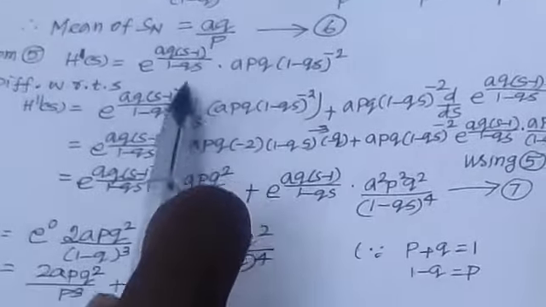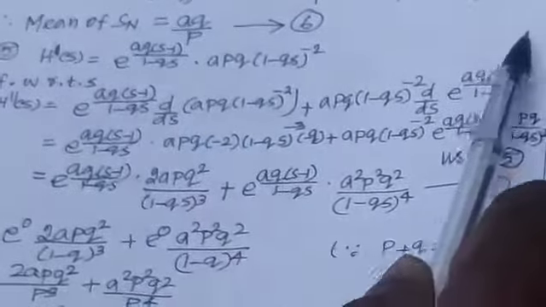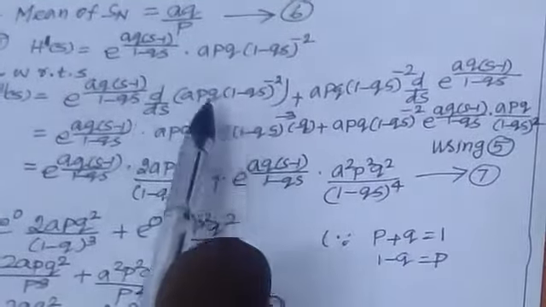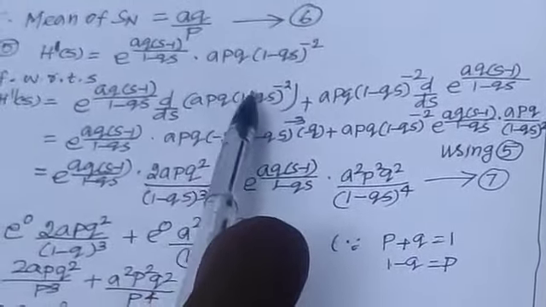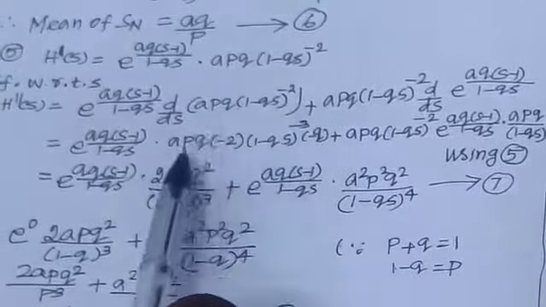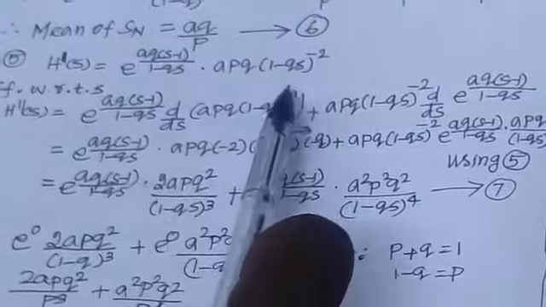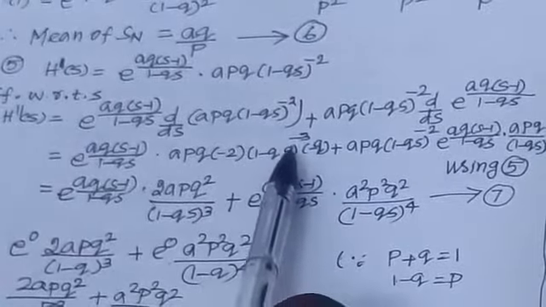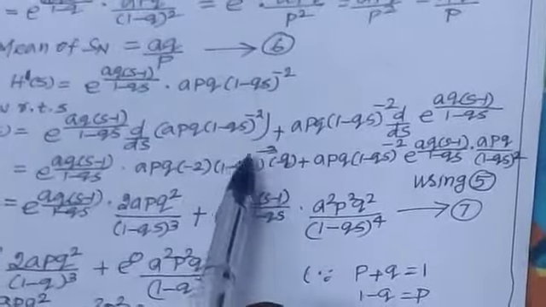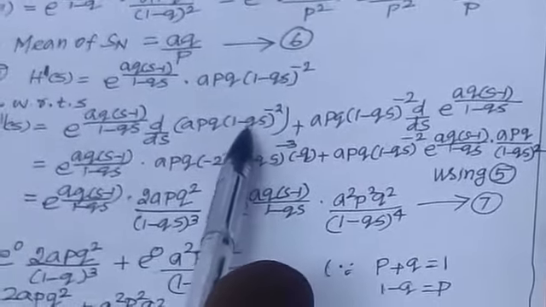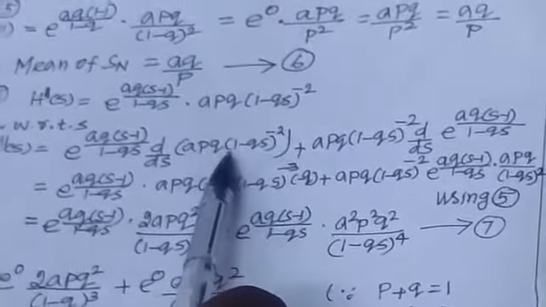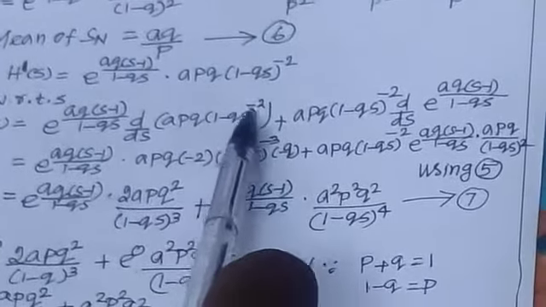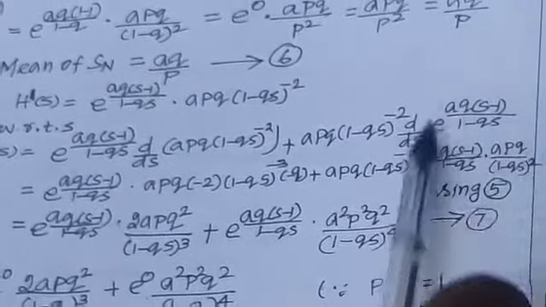So here only the differentiation part is this part and this part. Therefore d by dx of x power n is n into x power n minus 1. So here apq is constant. This one is minus 2 into (1 minus qs) power minus 2 minus 1, that is minus 3. After that you differentiate the function of a function: 1's differentiation is 0, minus qs's differentiation is minus q. Then the second term, the differentiation part is this one.